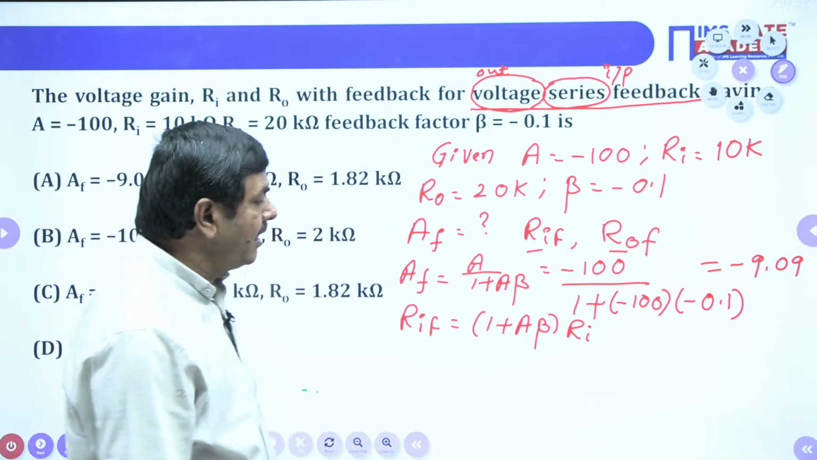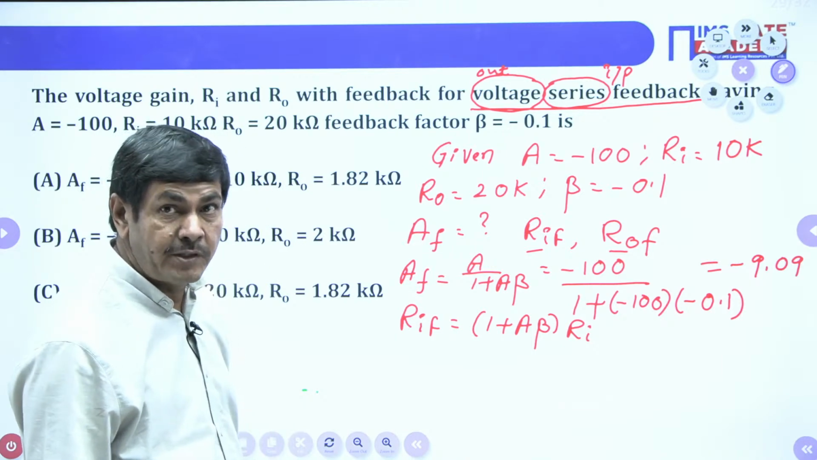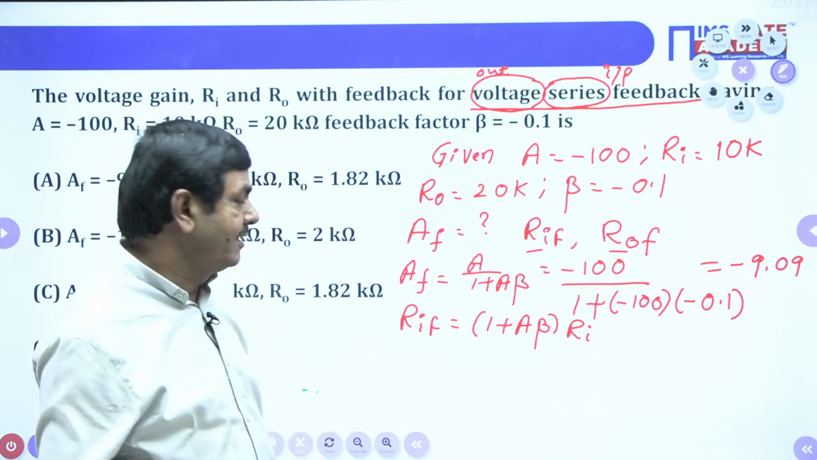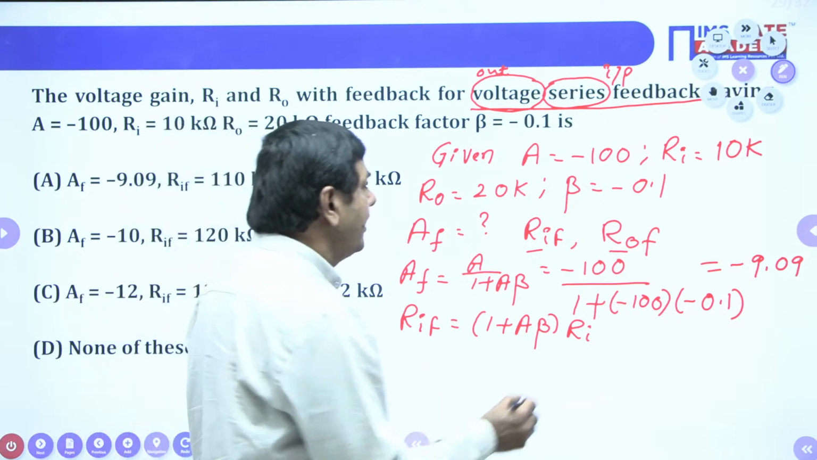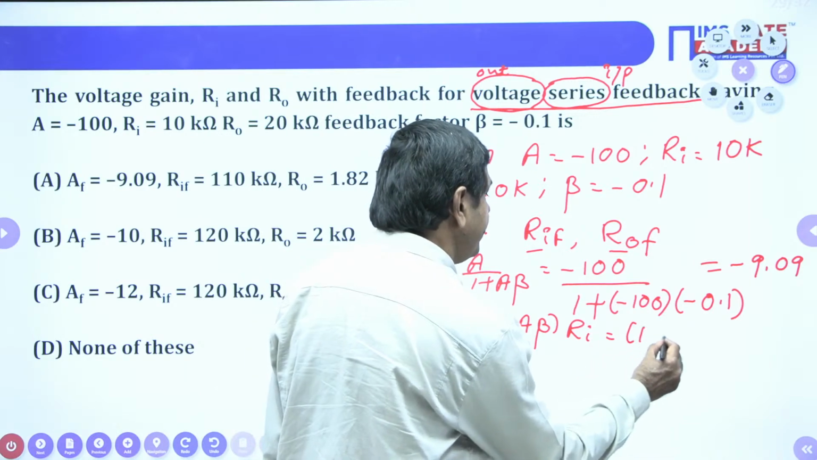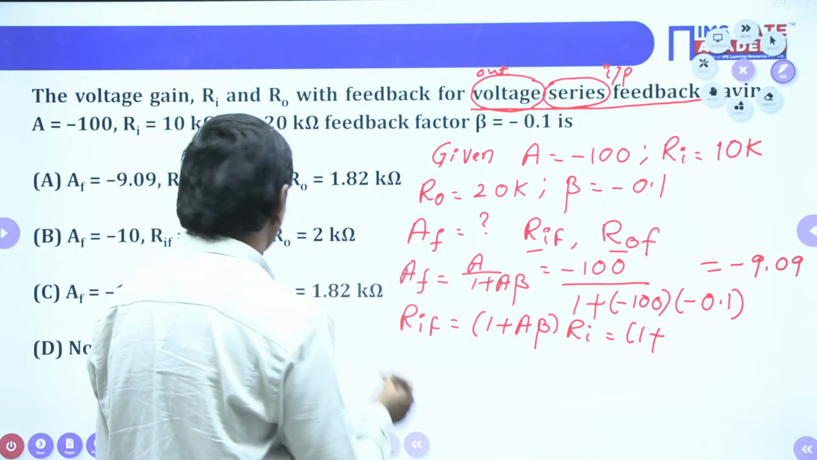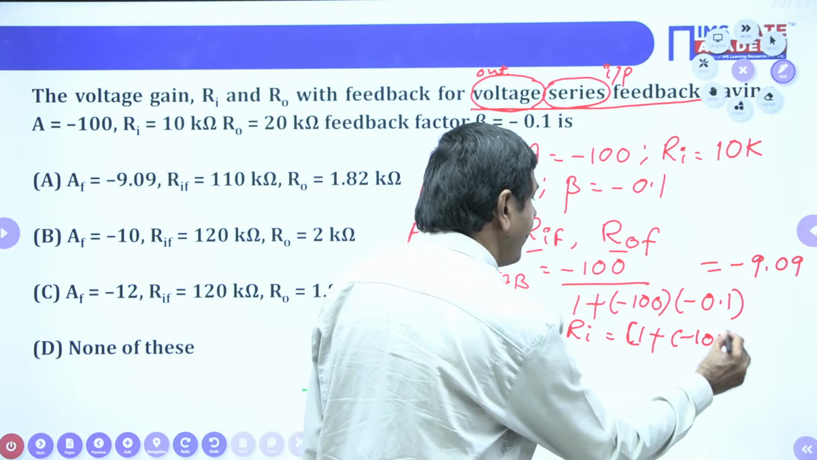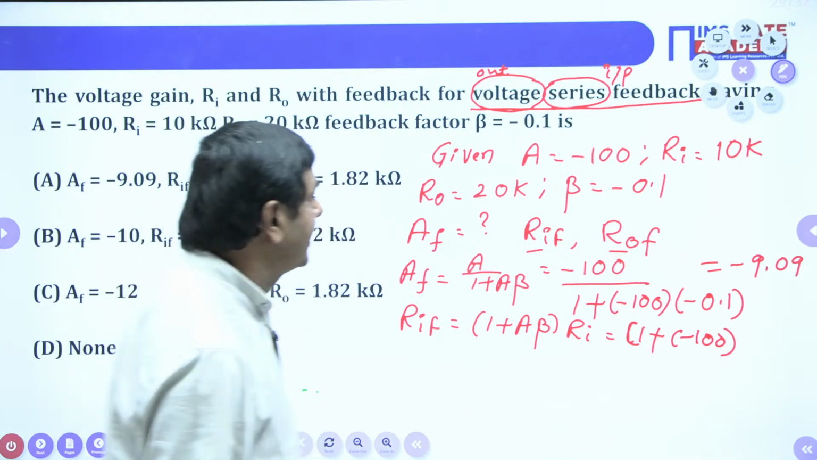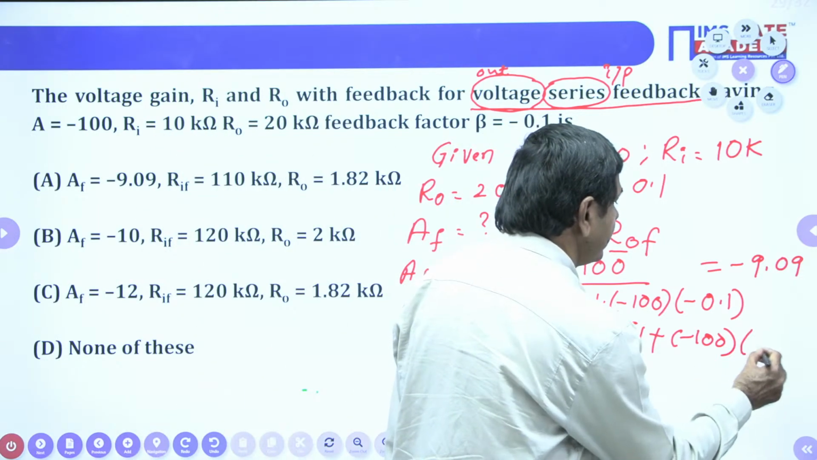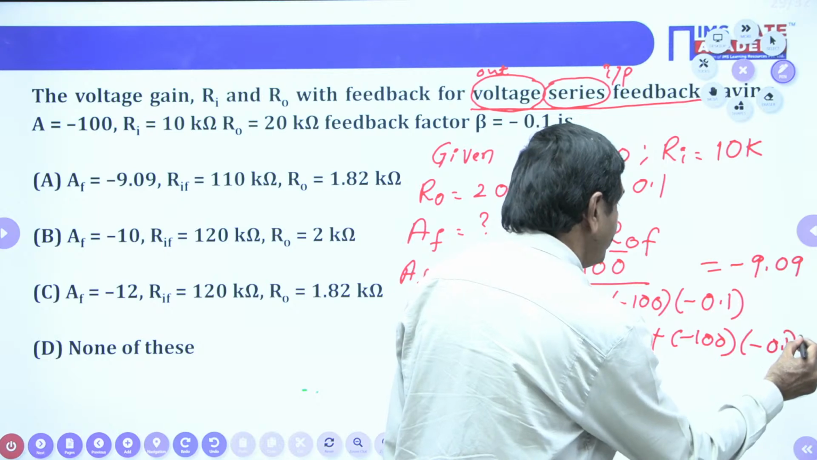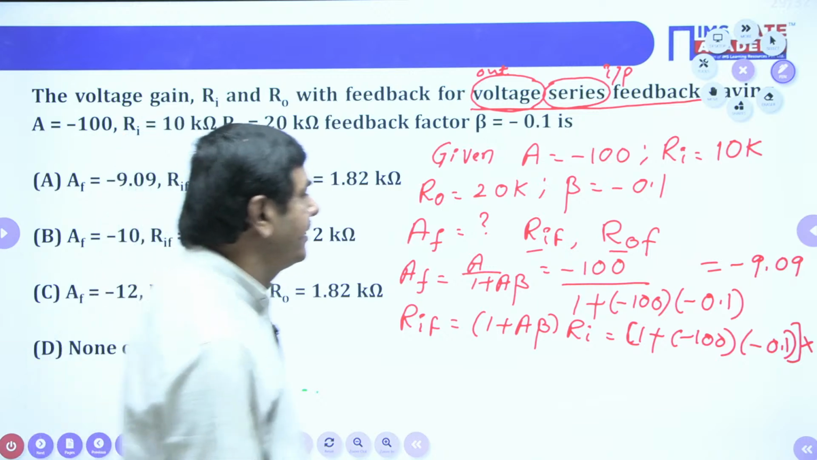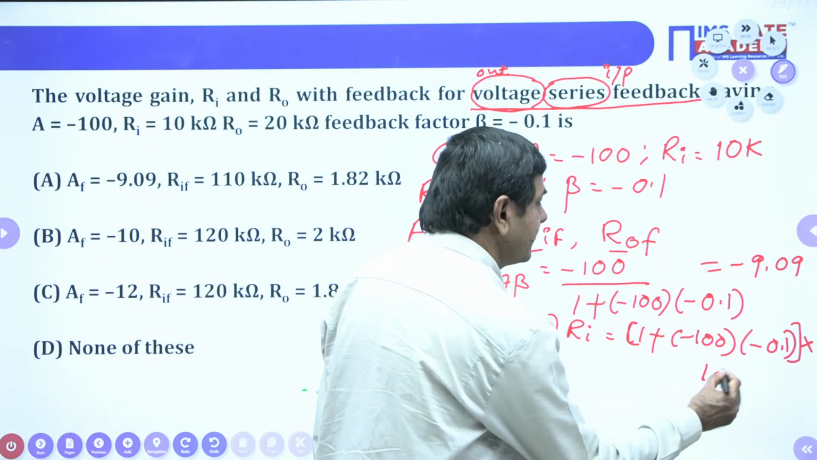Sir, I will divide by 1 plus A beta, sir. If you divide by the scale factor, RIF will be decreasing only now. That's why it should not be decreased. We must multiply only. Then I can write 1 plus A, A is given as minus 100 here, and beta is given as minus 0.1, multiplied by Ri. What is Ri? 10K, it is given.